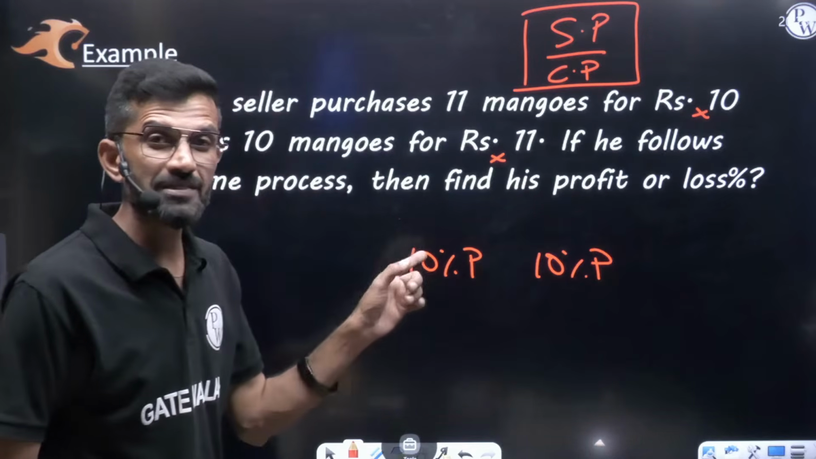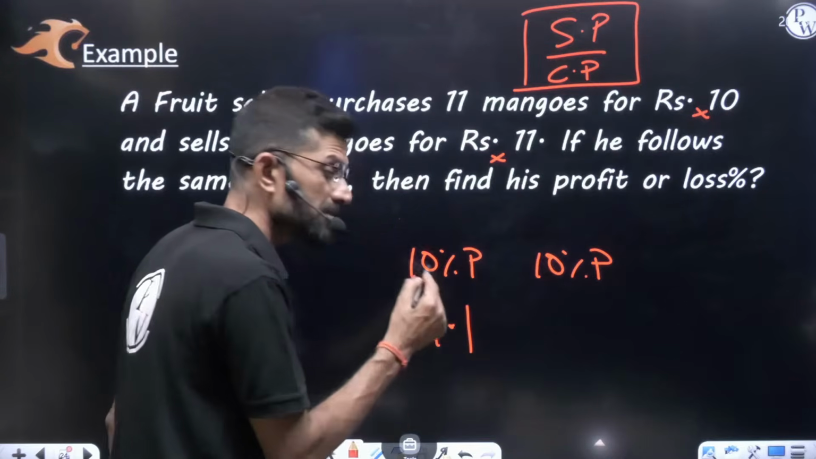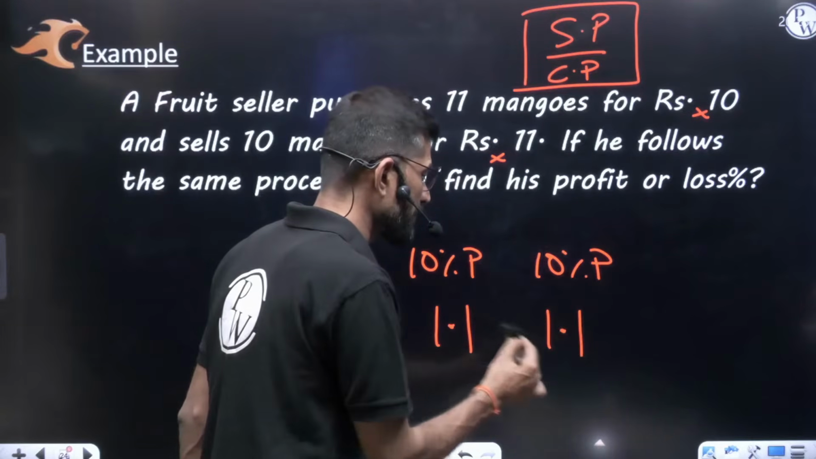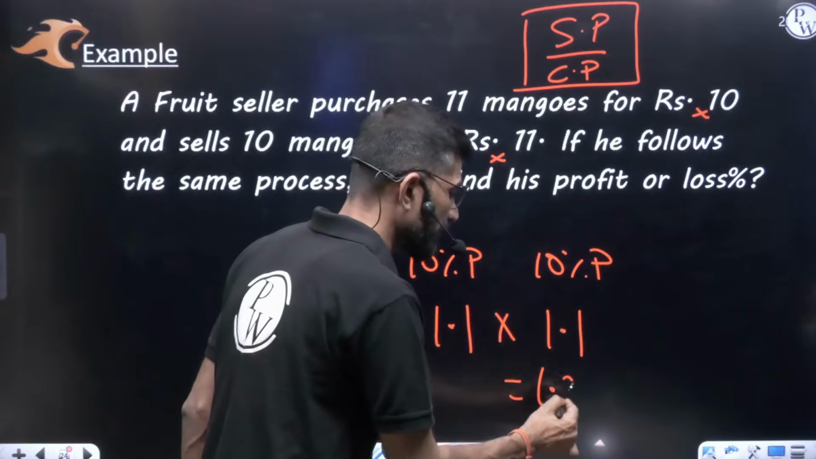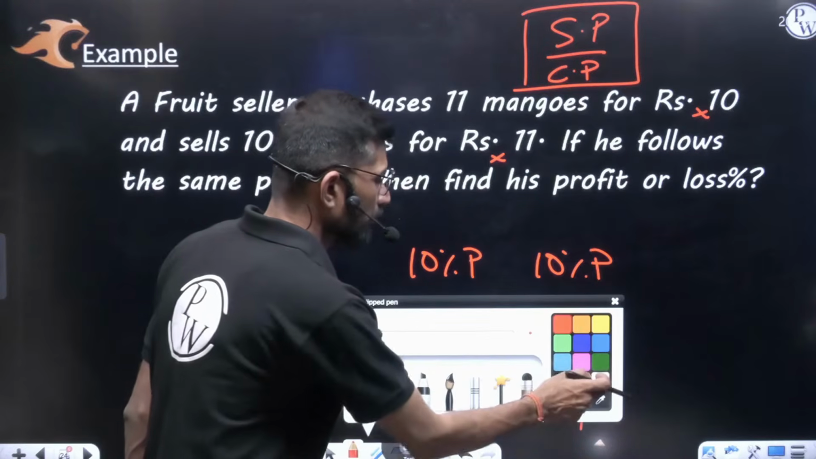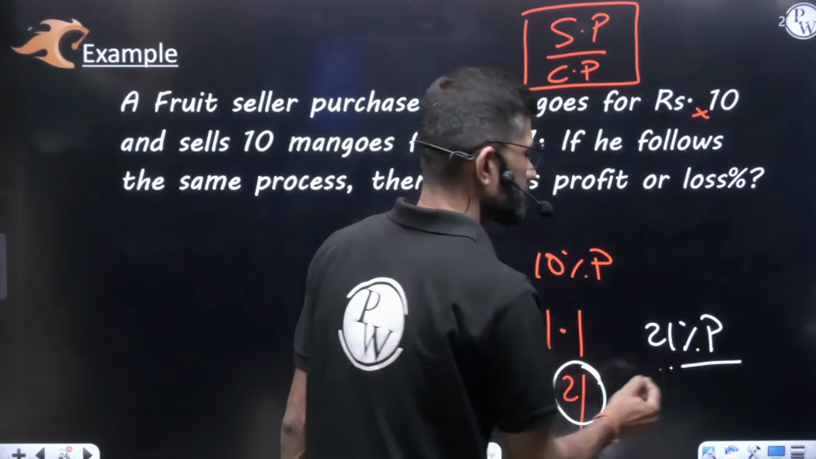And 2 times 10% profit is not 20% profit, because first 10% increase 110%, 1.1. We have learned in percentage. Another 10% increase again 1.1. 1.1 into 1.1, 1.21, because it is more than 1. So profit, how much more than 1? 0.21 more. It means 21% profit.